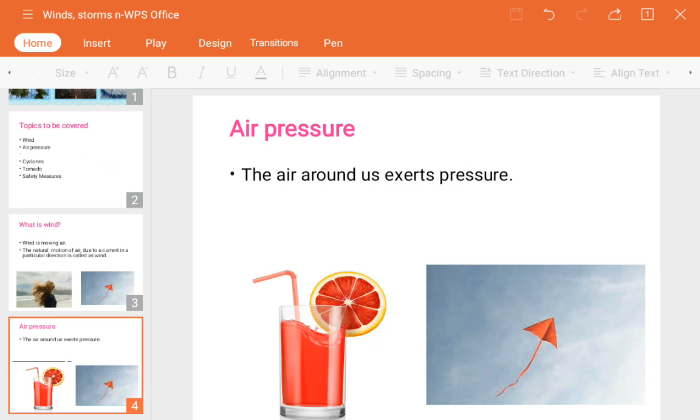See, only if the wind or the air is present can the kite blow or fly. If there is no air pressure or no wind, then it cannot fly. So why does it fly? Due to the air creating a pressure on that kite, it can fly in the air, because the wind is in a particular direction, and in that direction the kite will also fly.